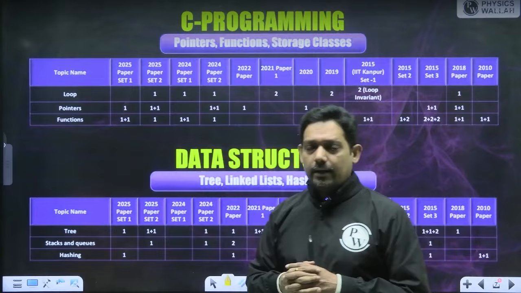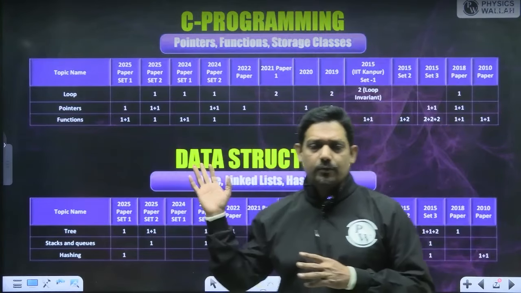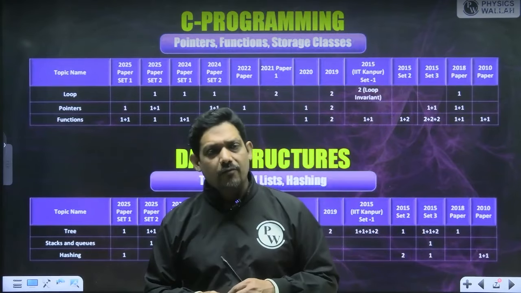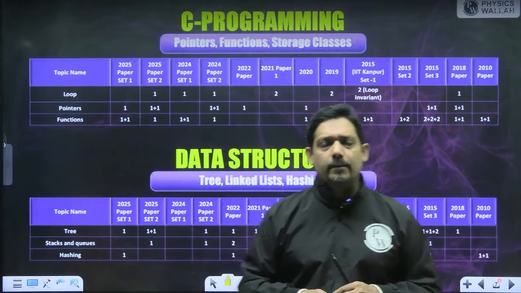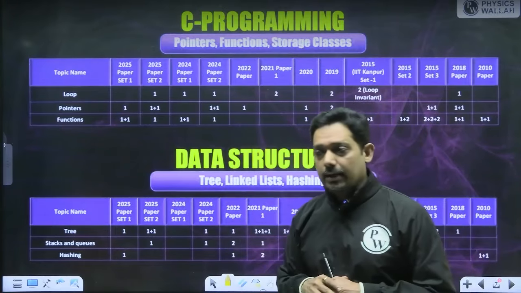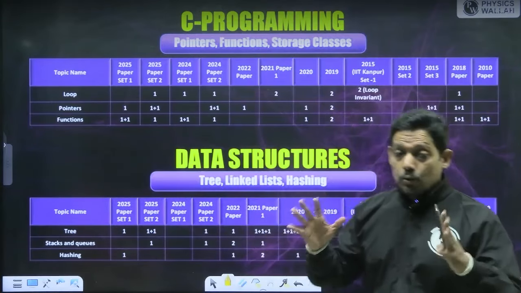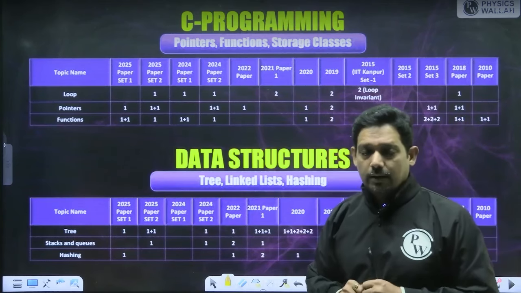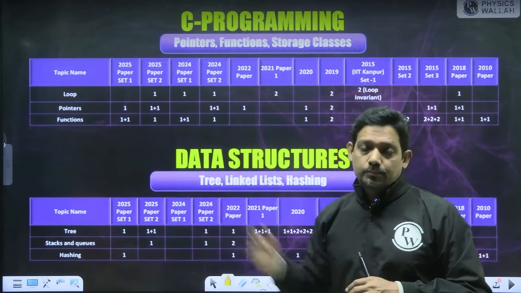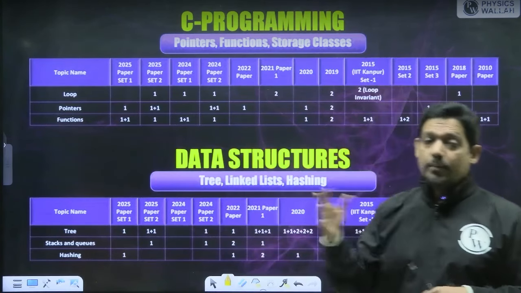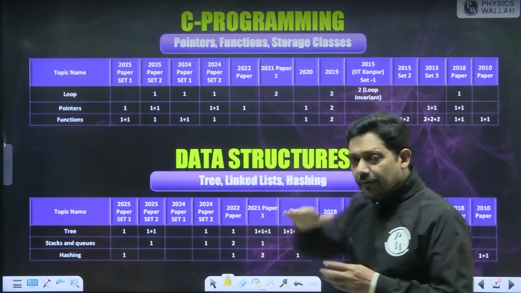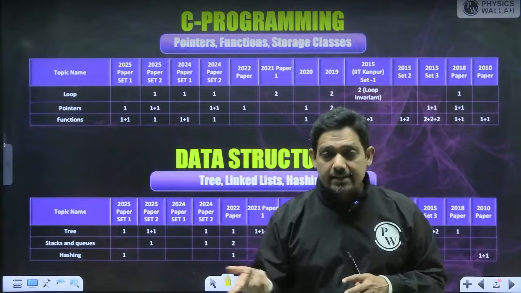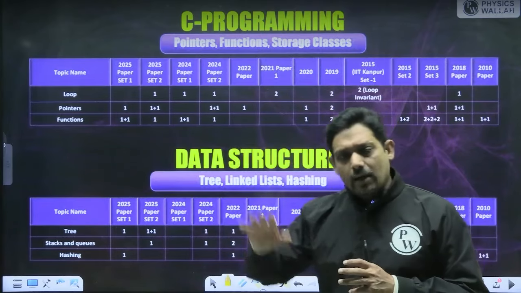And when I have seen the papers of 2010 and 2018, what I found is that there is more stress on data structure, and the average number of questions asked from data structure is more than in other years, around 12 marks, around 12%. So if it is the case this year also, every topic can be covered.